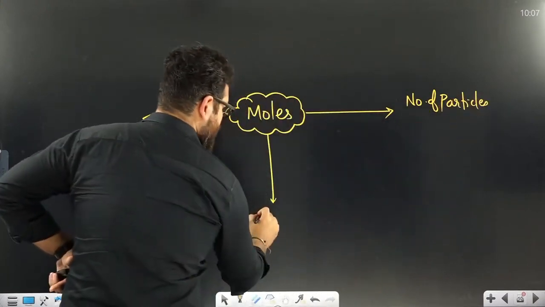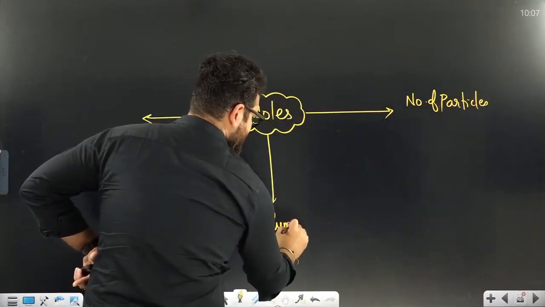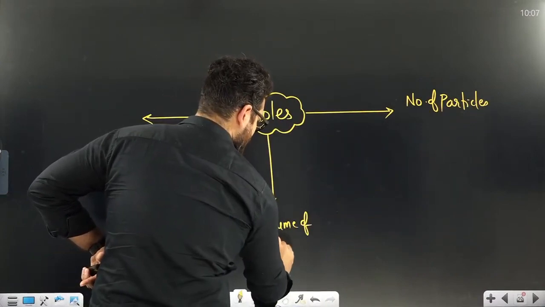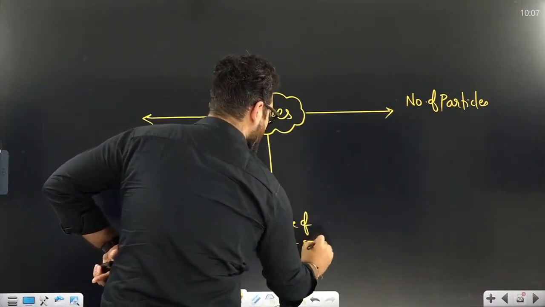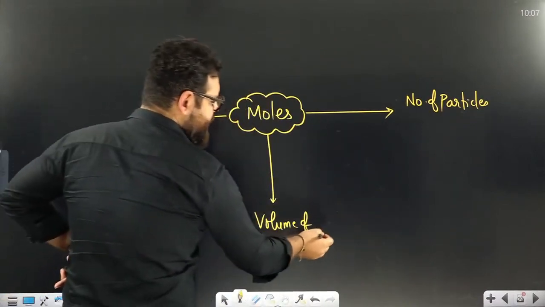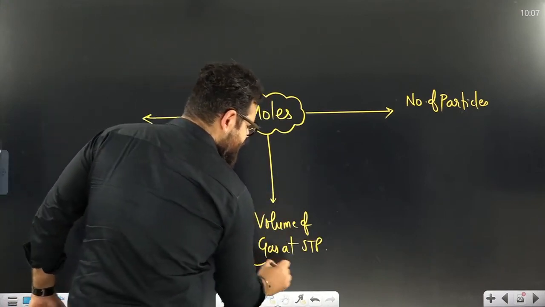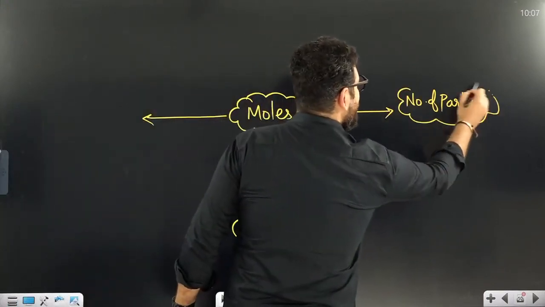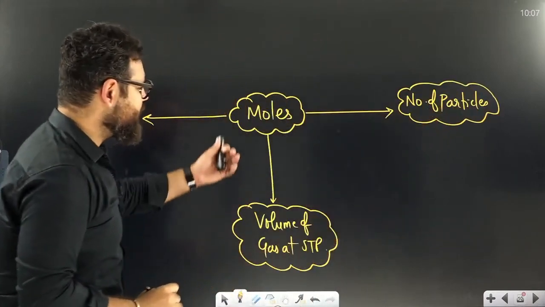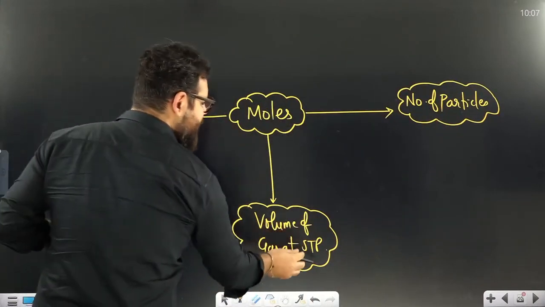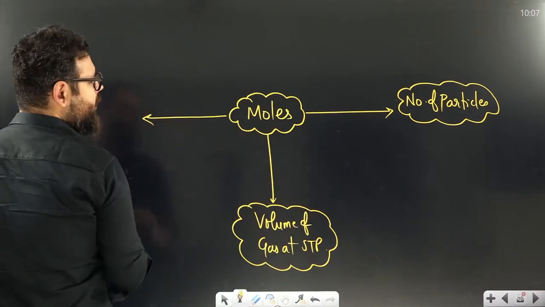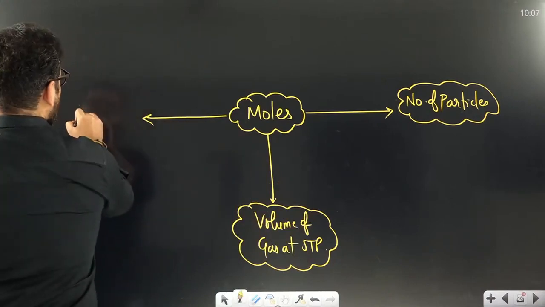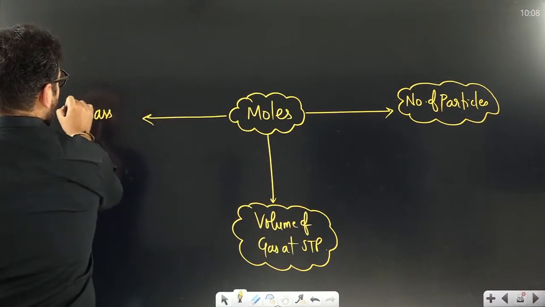From moles, you can go to volume of gas at STP. What is STP? Standard temperature and pressure. STP is 0 degree Celsius, 1 atm pressure. In the gaseous state chapter, you will understand why this number is coming here and why we are putting STP, not the thing to be discussed right now. From moles, you can go to mass of the substance.